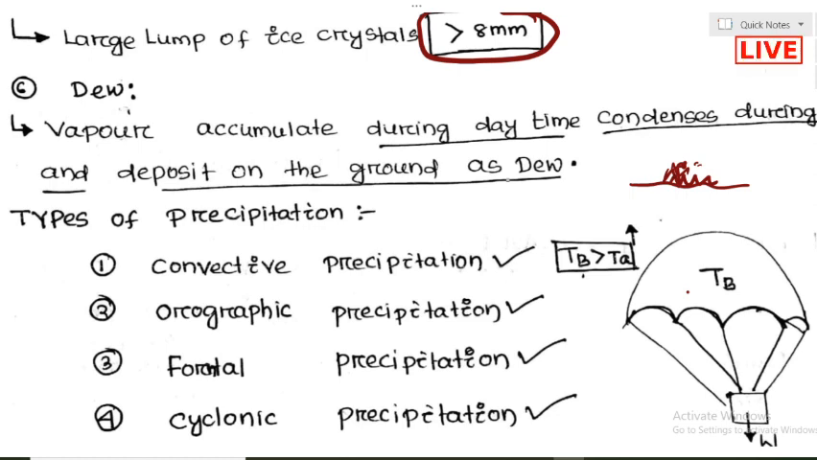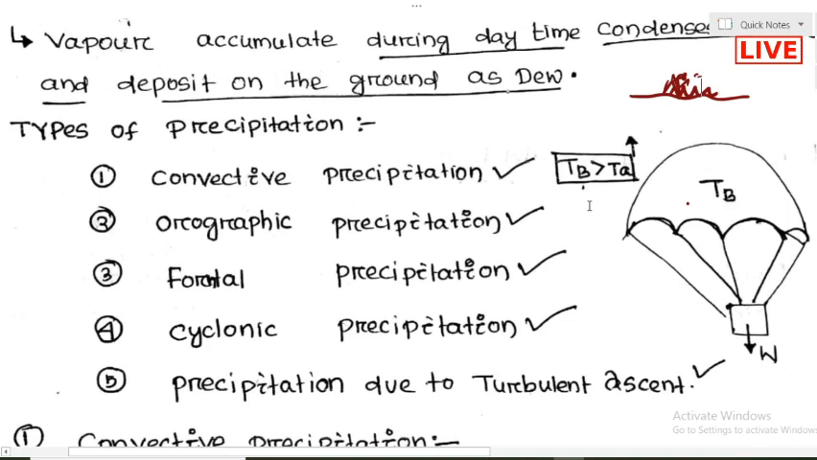Now we talk about the types of precipitation and should understand what the basic types are. The first type of precipitation is convective precipitation.